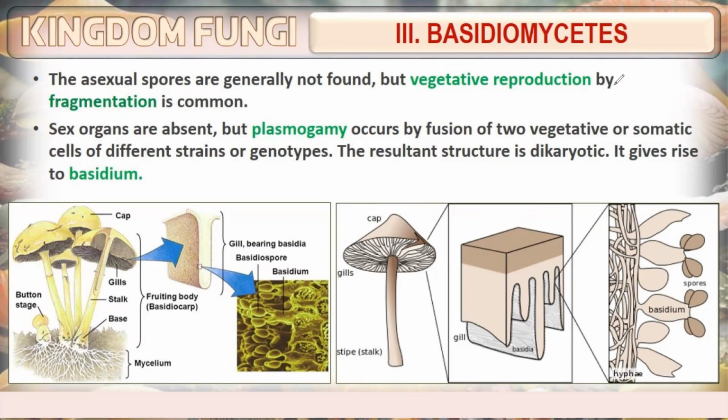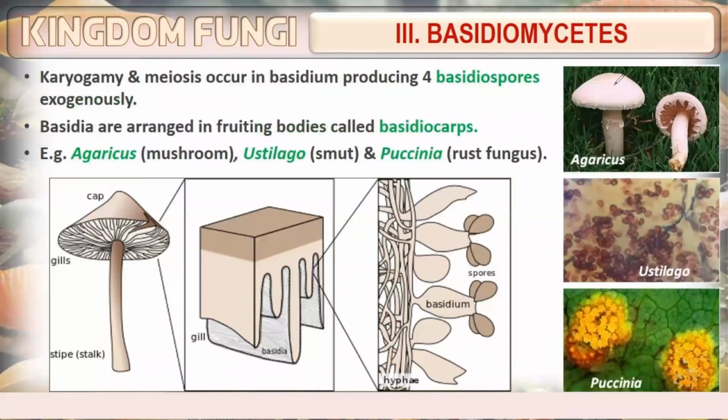It gives rise to basidium. Now here we have to focus on our diagram, right? Here, gills, cap and stalk. This part has been magnified, which shows the basidia. Inside the gills, there are hyphae, and at the tip of hyphae there is a basidium, which has basidiospores. So the mushroom that you observe has basidia inside its gills. Basidia contain basidiospores. This is the fruiting body of Basidiomycetes.